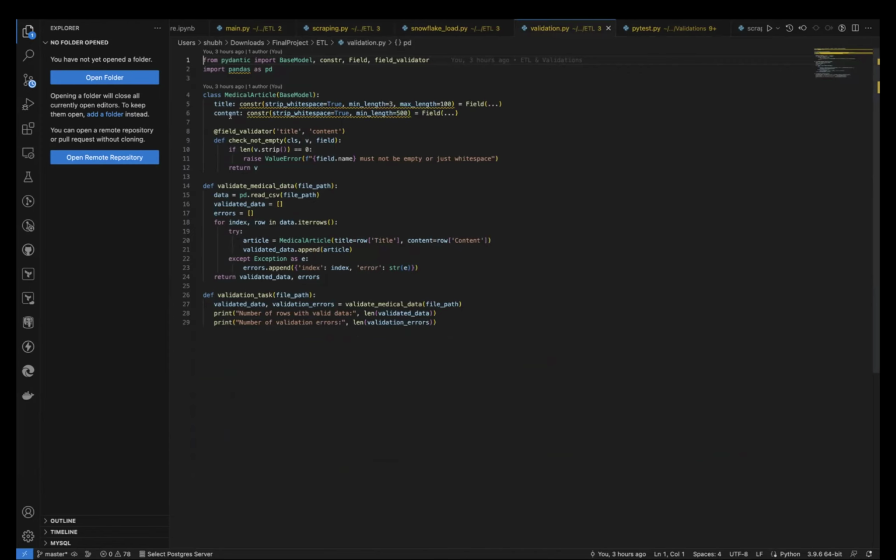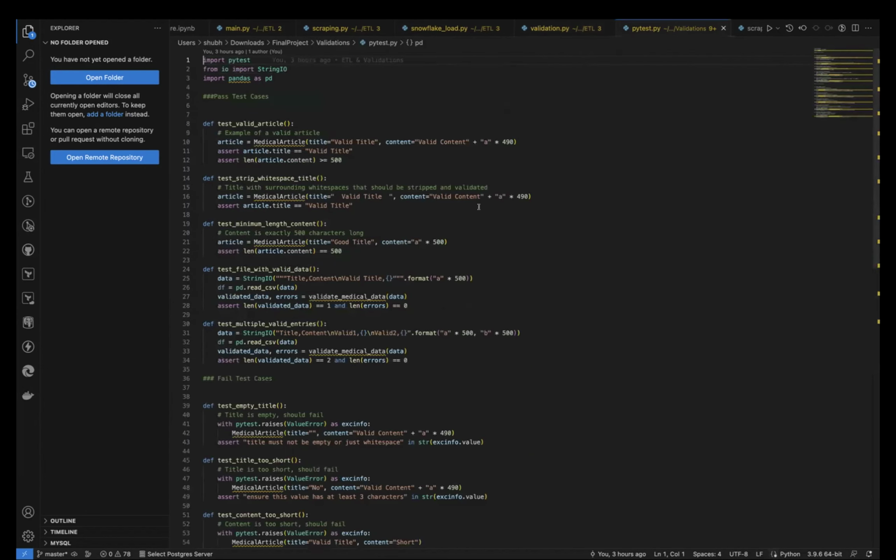So I have made sure that the minimum length of title should be 3 and the maximum length should be 100, and the content should have a minimum length of 500, so as to have accurate results. And I have tried to validate that data using this Python script, and then I have tested other use cases as well with this script, whether this script is valid or not.